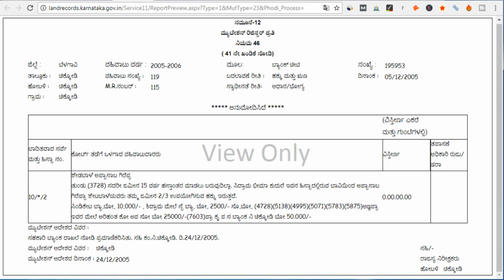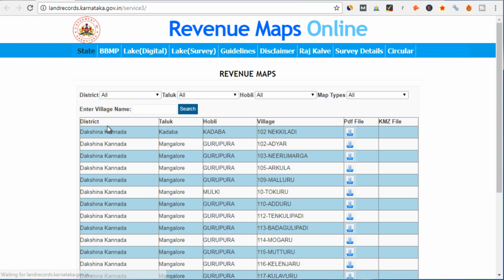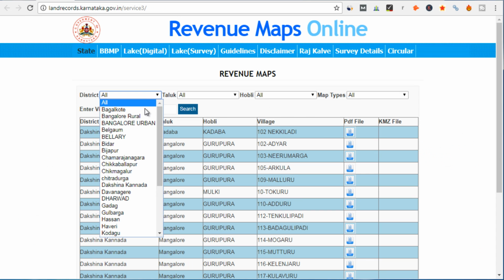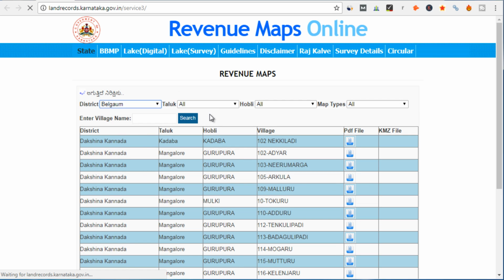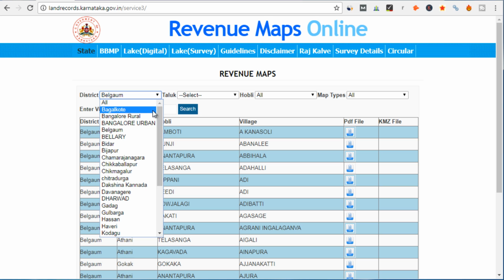Now let us go back and also have a look at revenue maps, how you can generate a revenue map for a particular village. So you will use this option, revenue maps, and then you will again select your district. So let me select the same options here. So district Belgaum, or for that matter we can select a different option. Let's try out a different one here.